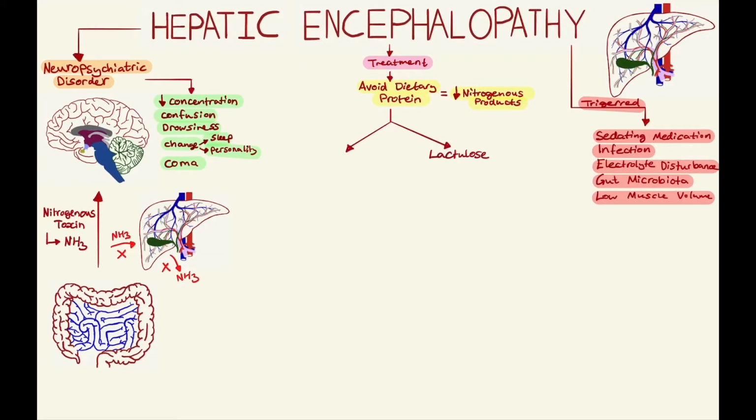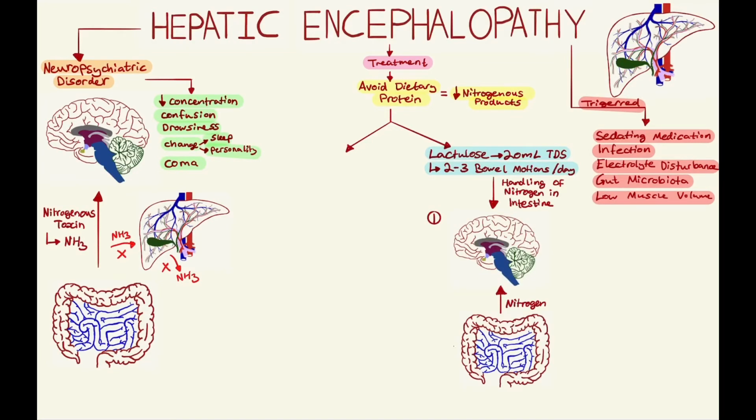First one involves the laxative lactulose, commonly at a dose of 20 ml 3 times a day, to allow 2 to 3 bowel movements a day. Lactulose works by affecting the handling of nitrogen in the intestine. It works in 2 ways. One way it works is by increasing the nitrogen output in the feces, meaning less is available in the circulation.